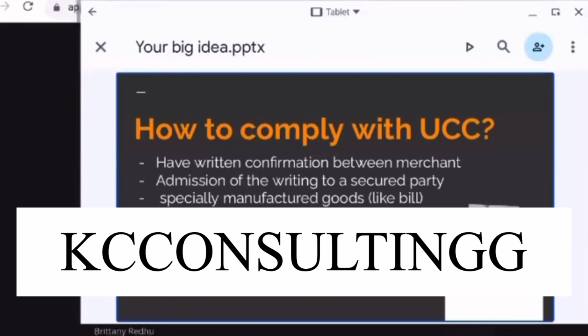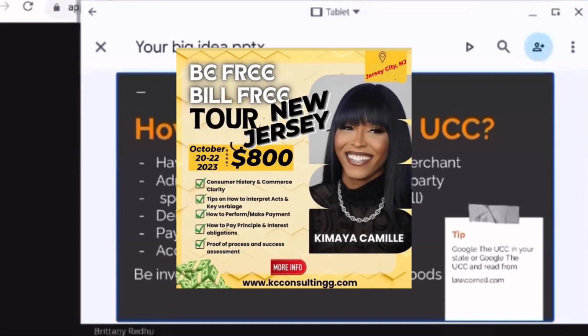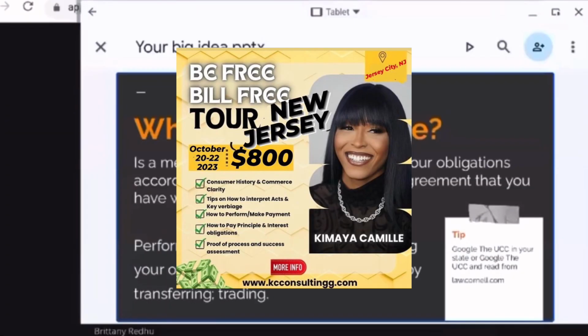We're going to comply with the UCC, and you're going to find out that in a lot of your contracts and agreements, they also comply with the UCC. Or you're going to accept the goods once payment is made, and then you're going to make delivery of those goods to a secured party. What you're delivering to that secured party is confirmation between you and another merchant. We're going to perform to the contract. We're going to read the contract to see how we're supposed to go about the method and process of discharging our obligation to pay.